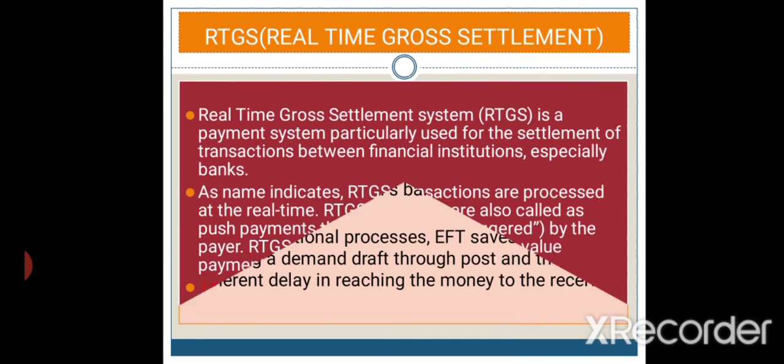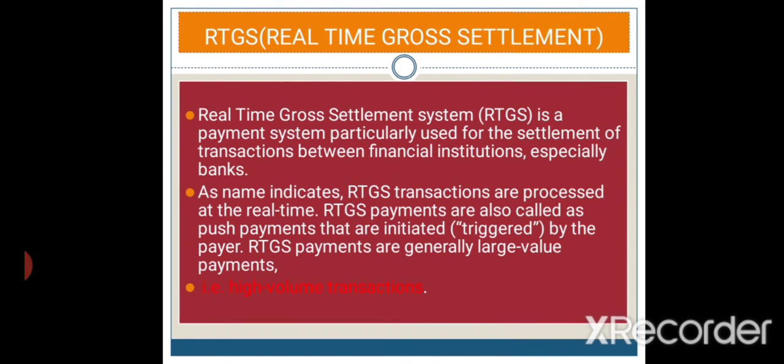So next one is about RTGS, that is real time gross settlement. The real time gross settlement system is also a payment system, particularly used for the settlement of transactions between financial institutions, especially banks. As the name indicates, RTGS transactions are processed in real time.